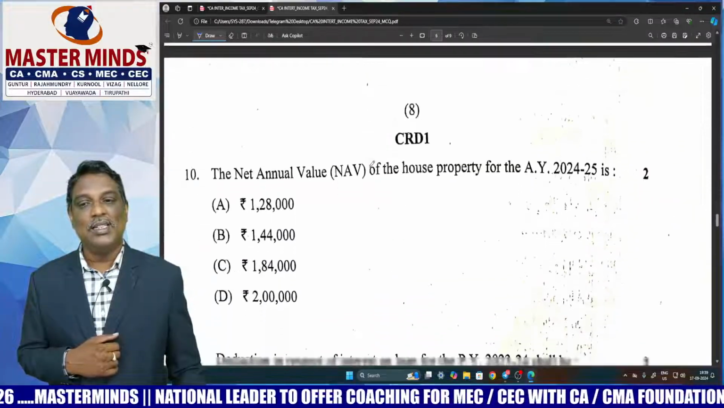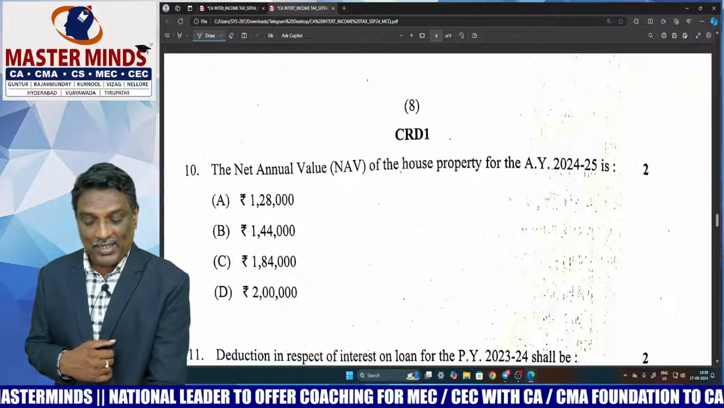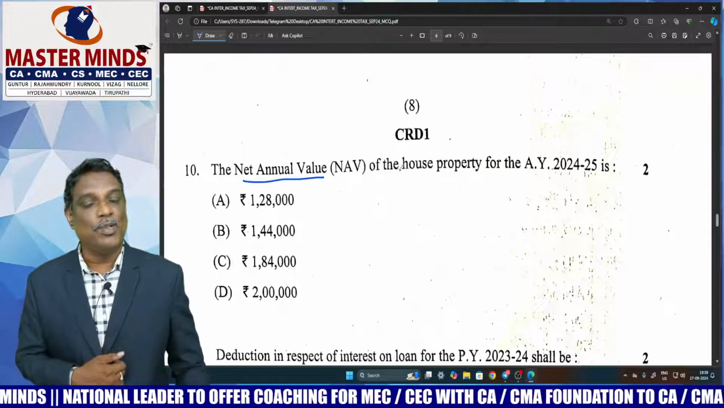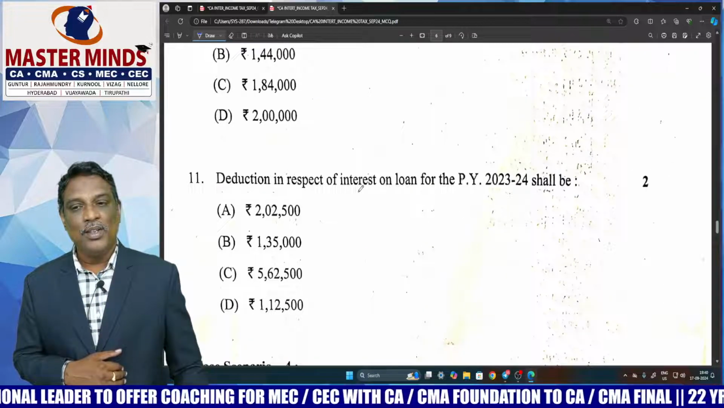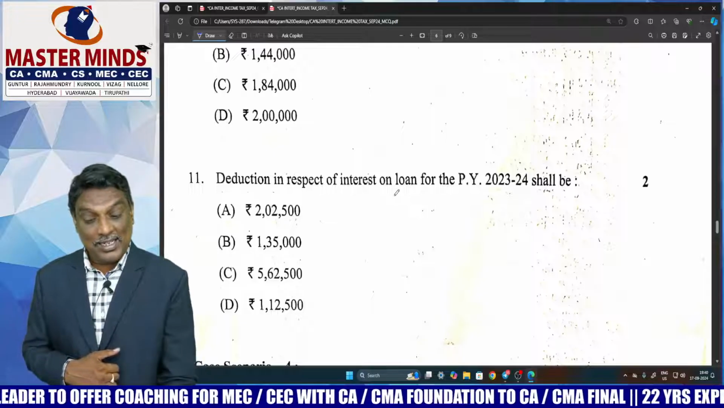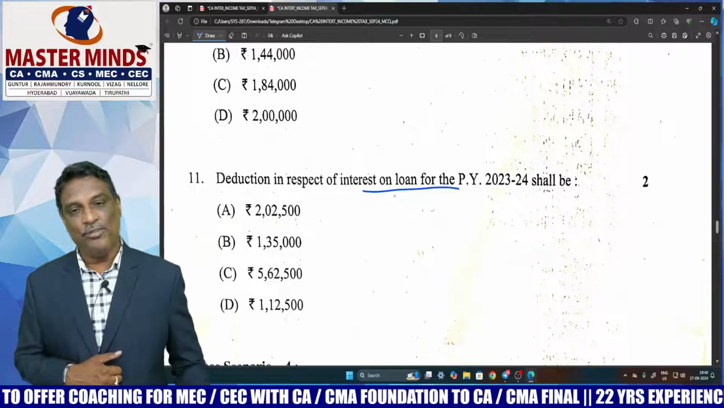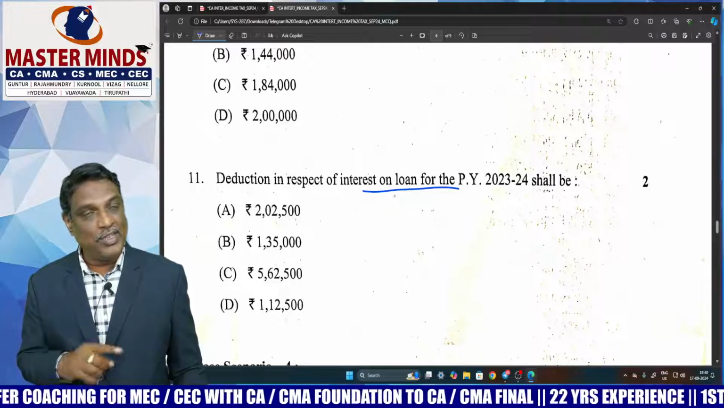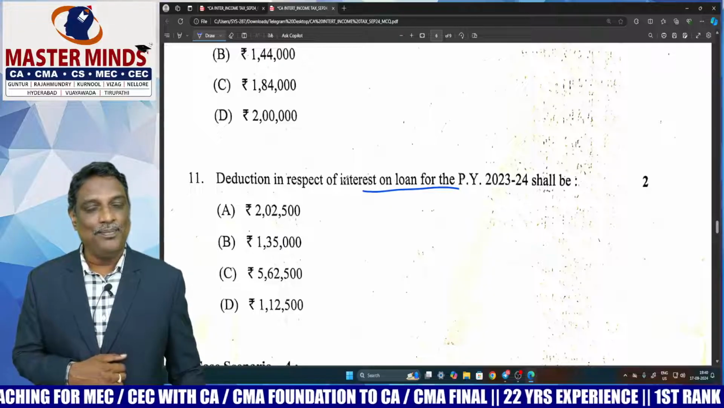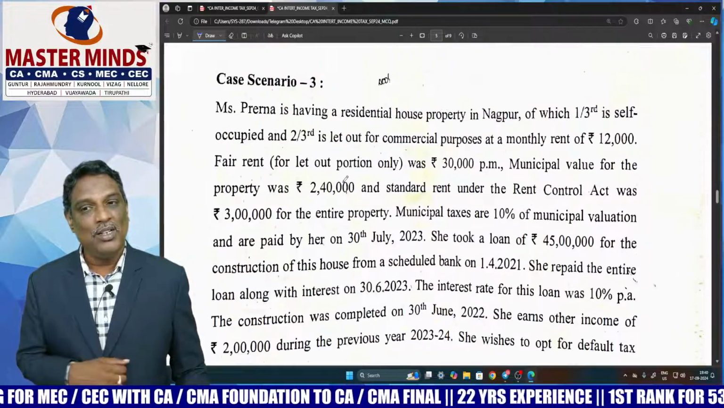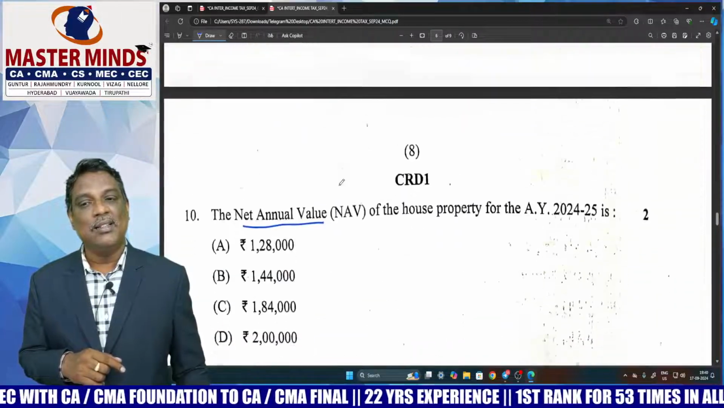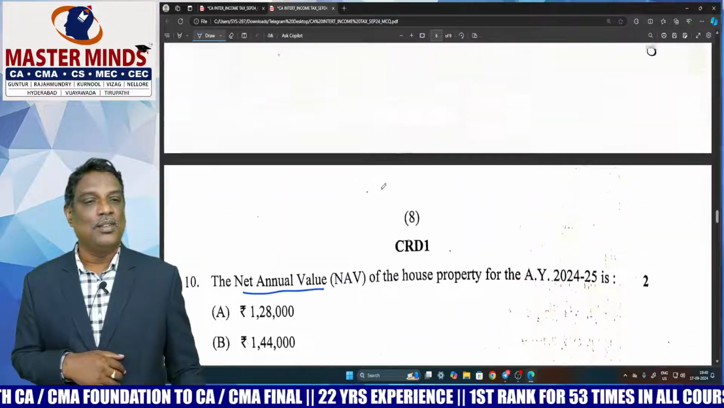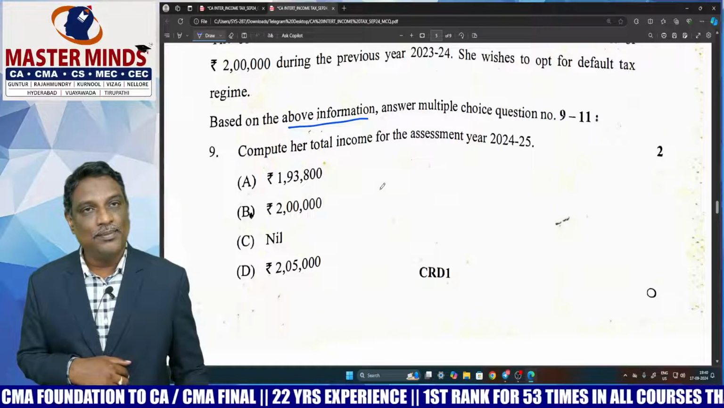The second question is computation of NAV, that is the income from house property related question. It is easy to calculate. And third one is interest calculation under section 24B. This MCQ is also relating to house property. The information given above, from this information, you need to answer these following 3 questions. Each question carries 2 marks.